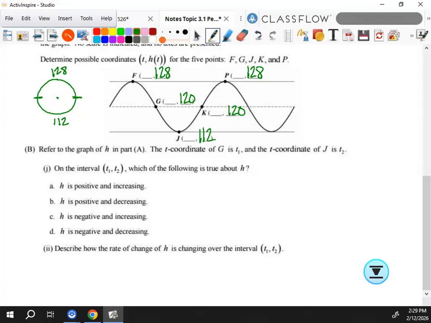Then that first ordered pair I had for 128 was 0, 128. 0 would be totally fine to put here, because that means if that's at 0, I won't have any negative t values, so I'm good. So that's 0, this is 30. And this is 15, and we already knew that, right?